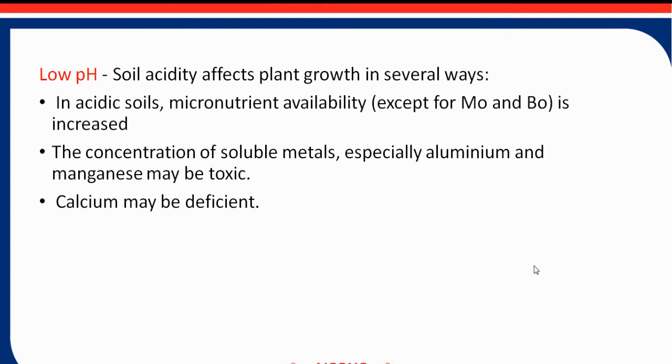Then what is the effect on these nutrients if the values of pH vary? At low pH values, soil acidity affects plant growth in several ways. In acidic soil, micronutrient availability, except molybdenum and boron, is increased. The concentration of soluble metals, especially aluminum and manganese, may be toxic, and that makes the soil more toxic and harmful to plant growth. Calcium deficiency may also occur in the soil.